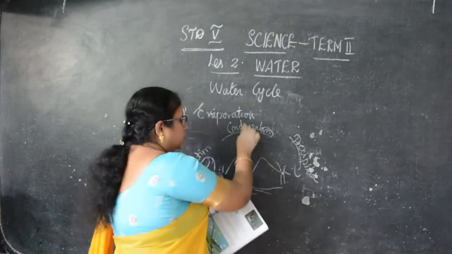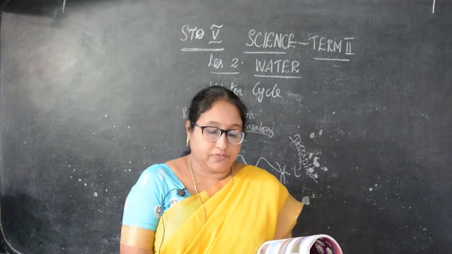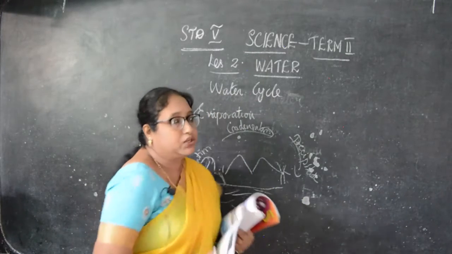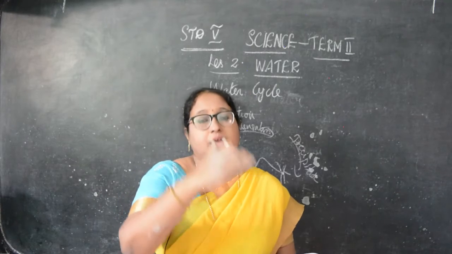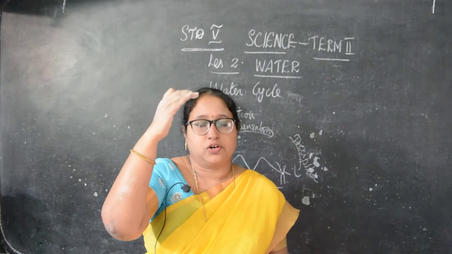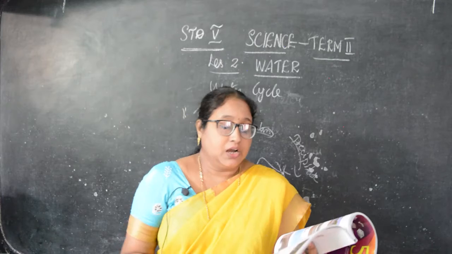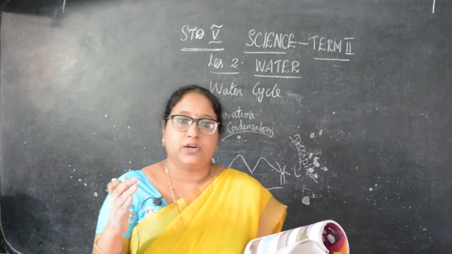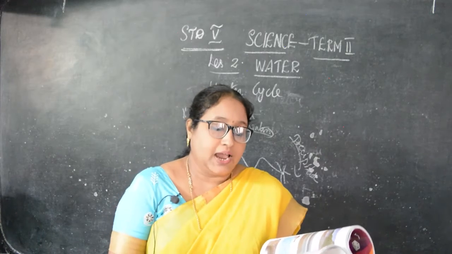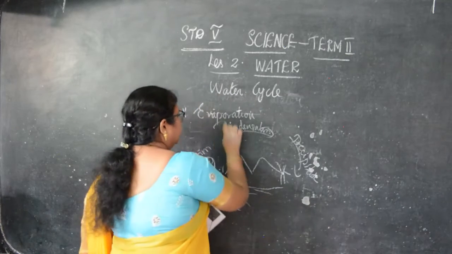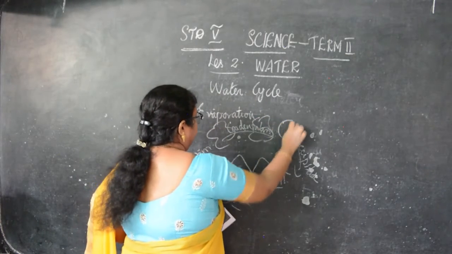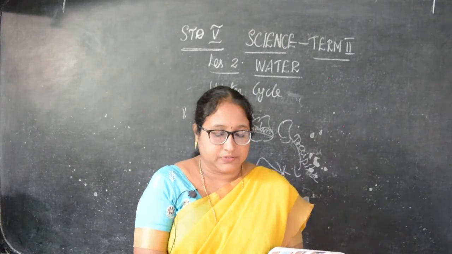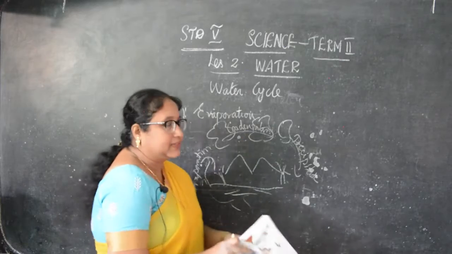Next, condensation. So what is condensation? The process of water vapor converted into water on cooling. Here the water vapor is converted into water on cooling. So first the heat of the sun makes water vapor. Then it goes up and the water on cooling is called condensation. Now water vapor becomes lighter, rises up and cools down, and forms tiny water droplets. That is condensation.